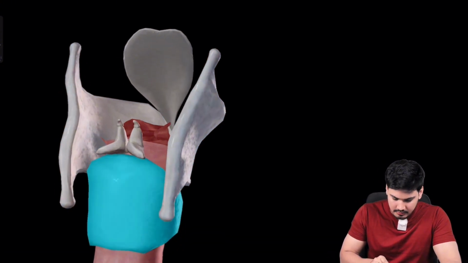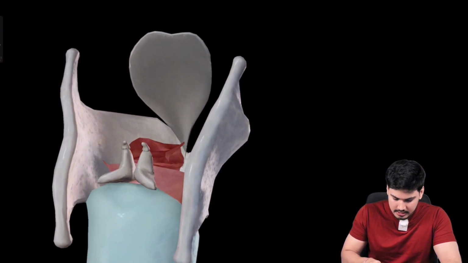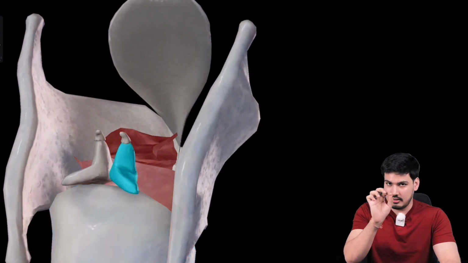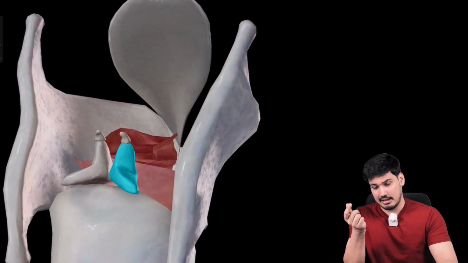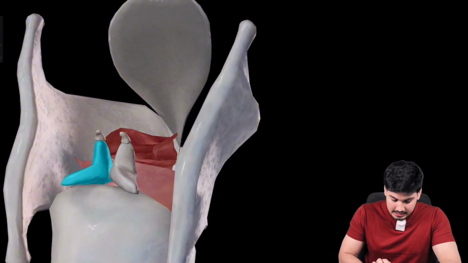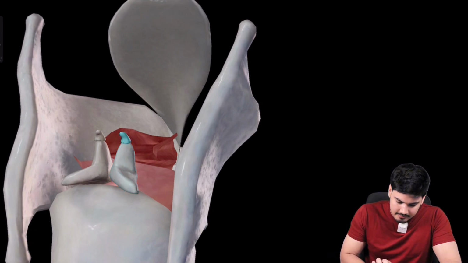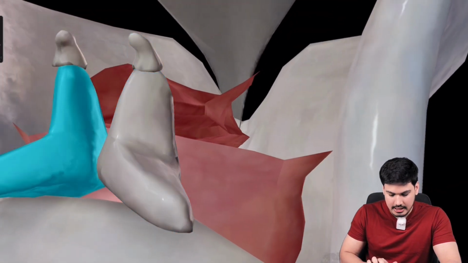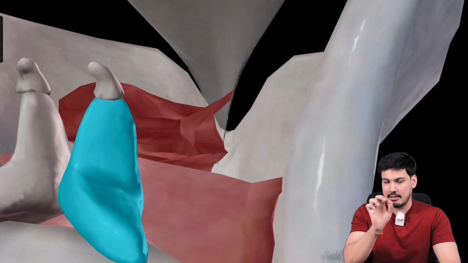Look carefully here. If we zoom in a little bit, what is this, guys? Arytenoid. They have not marked the apical portion of arytenoid because it is a single cartilage. But if they ask you about the apices of arytenoid, that is elastic. If they mark this cartilage, then it is arytenoid, and arytenoid is hyaline cartilage, except the apices, which are elastic.